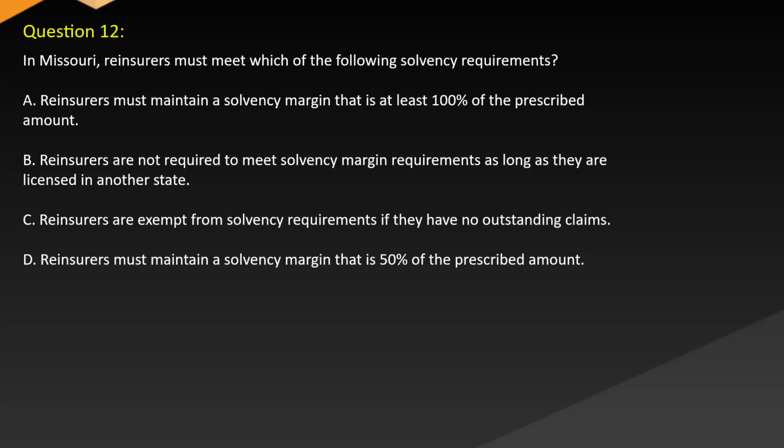Question 12. In Missouri, reinsurers must meet which of the following solvency requirements? A. Reinsurers must maintain a solvency margin that is at least 100% of the prescribed amount. B. Reinsurers are not required to meet solvency margin requirements as long as they are licensed in another state. C. Reinsurers are exempt from solvency requirements if they have no outstanding claims. D. Reinsurers must maintain a solvency margin that is 50% of the prescribed amount.